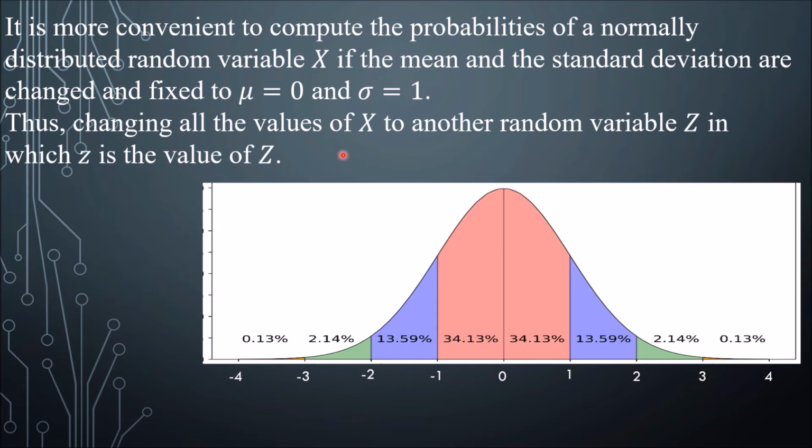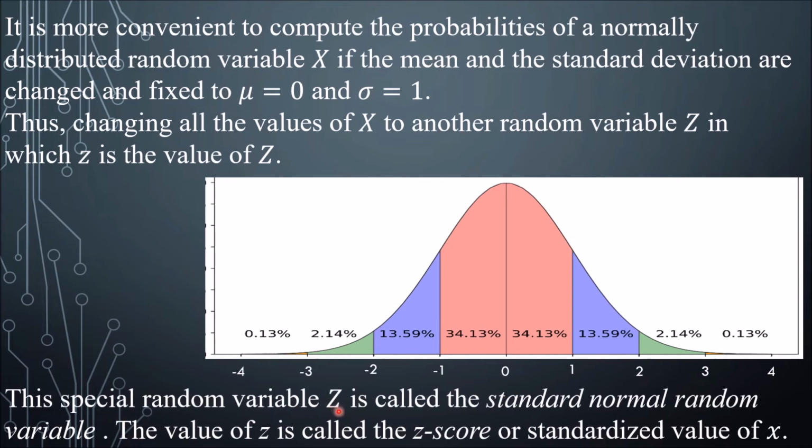Thus, we change all the values of x to another random variable z, in which the small letter z is the value of z. This special random variable z is called the standard normal random variable. The value of z is called the z-score, or the standardized value of x. So earlier, x was equal to 500, and we changed that to a z-score, which is 0.